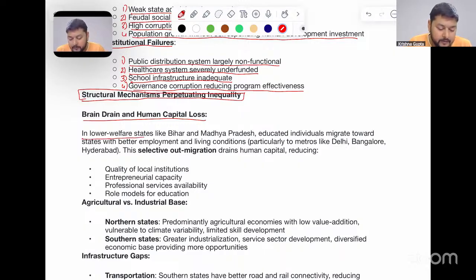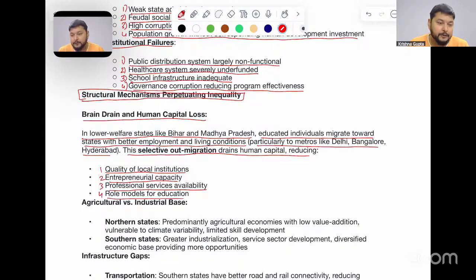In lower welfare states like Bihar and Madhya Pradesh, educated individuals migrate toward states with better employment and living conditions, particularly to the metros like Delhi, Bangalore, and Hyderabad. This selective out-migration drains human capital, which is reducing, number one, the quality of local institutions. Number two, entrepreneurial capacity. Number three, professional services availability. Number four, role models for education.